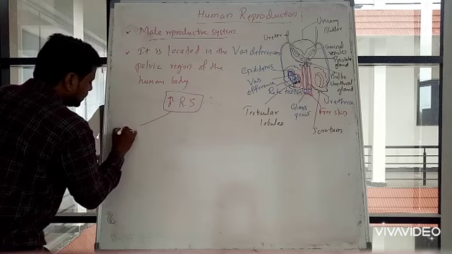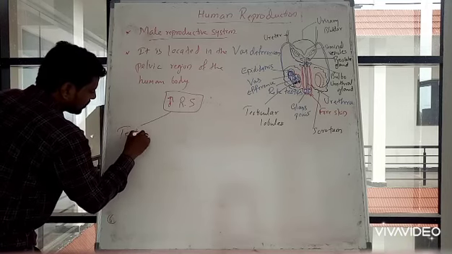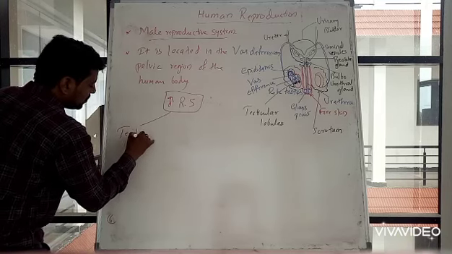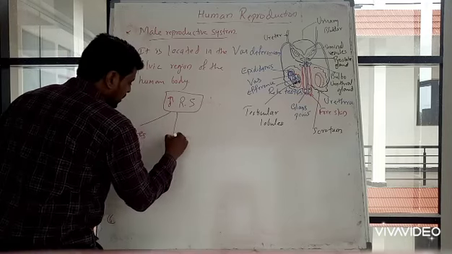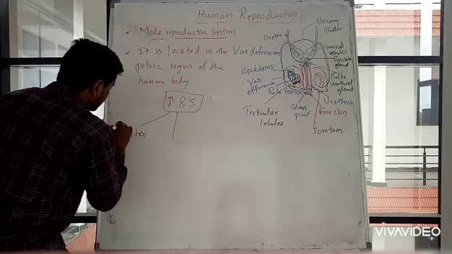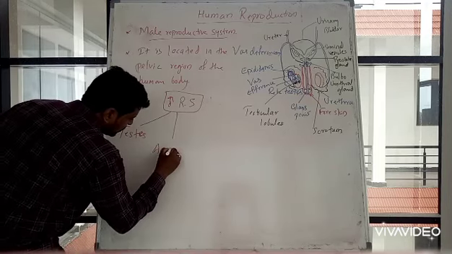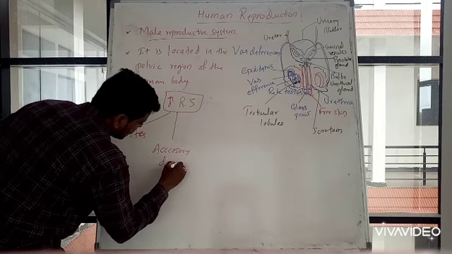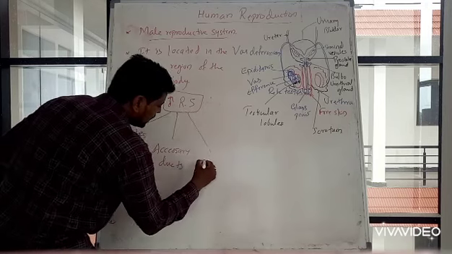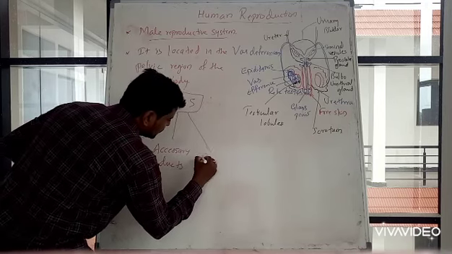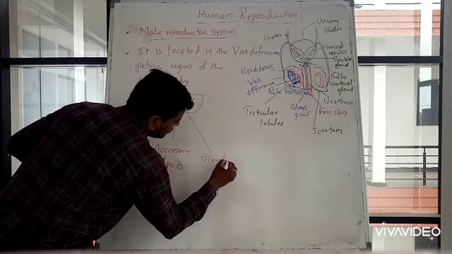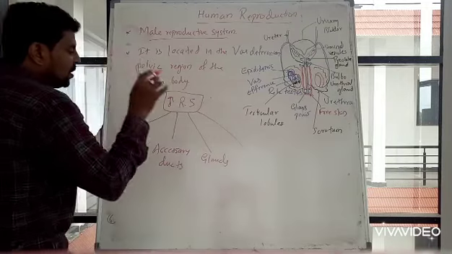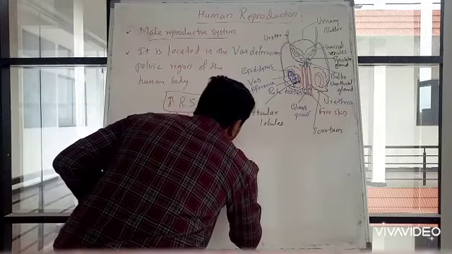The first part is testis, then accessory ducts, then accessory glands, then the external genitalia.